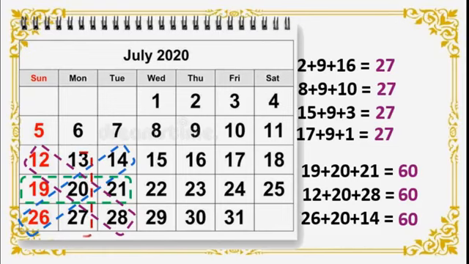In vertical position also I will add here 13 plus 20 plus 27 is equal to how much? 60. Got this, students? Here in the same month we got two different patterns. Isn't it? Like this. You also find out. You take one month calendar and sit and concentrate on the numbers. You will get one or the other pattern. It is fixed. Okay.